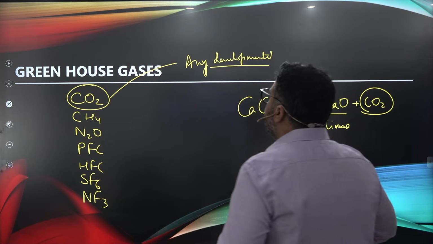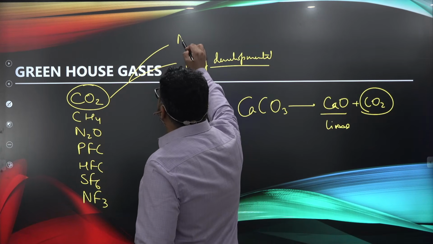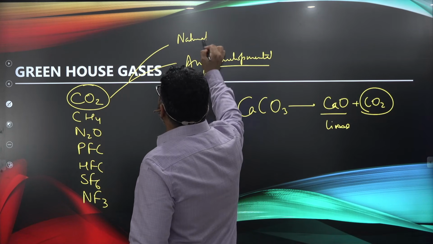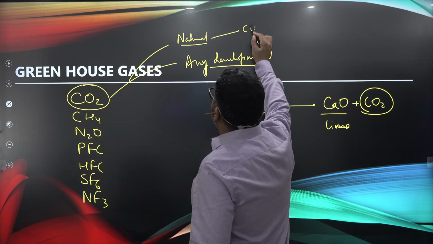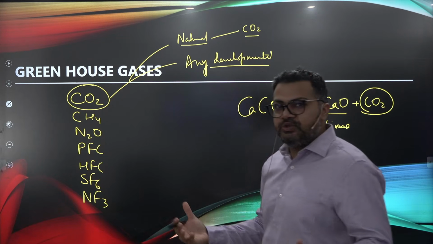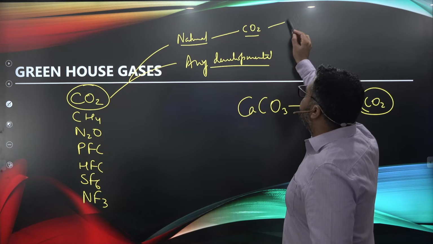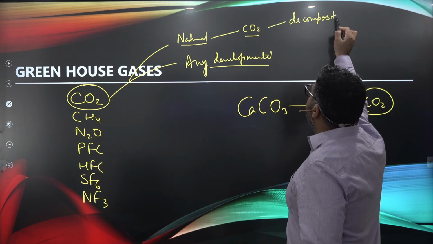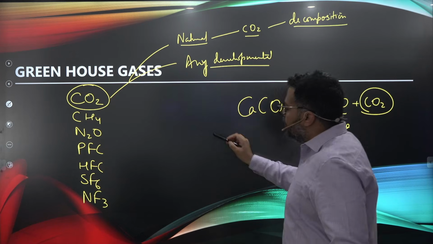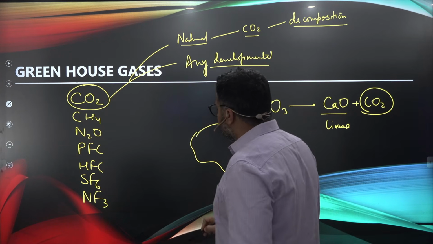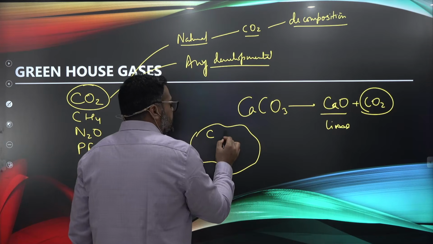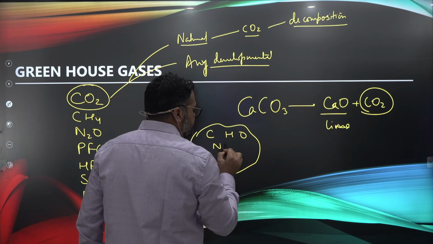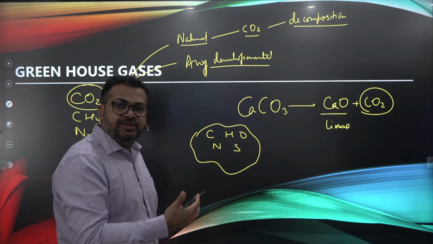But apart from developmental activity, there are a lot of natural processes, a lot of natural ways from where CO2 can be produced. A few of the natural ways are natural decomposition of organic matter. So guys, organic matter or biomass is usually made up of carbon, hydrogen, oxygen, nitrogen, sulfur and other similar elements.